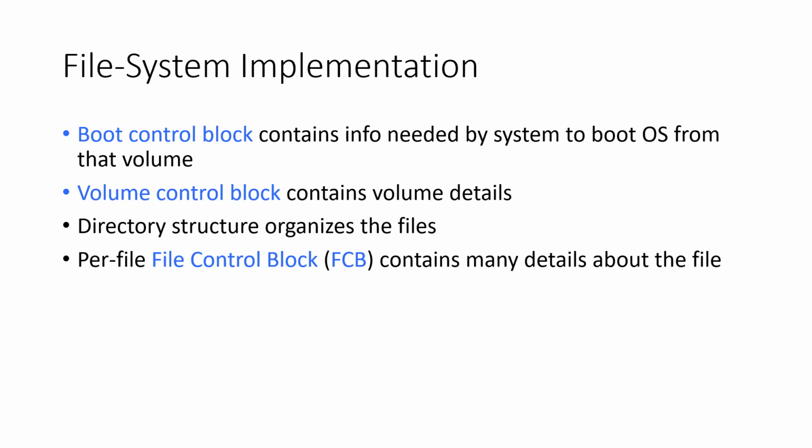Right. So how these file systems are implemented is another important aspect. A boot sector is also a part of the operating system. So that is also a partition. In Linux also it is available, in Windows also it's available.